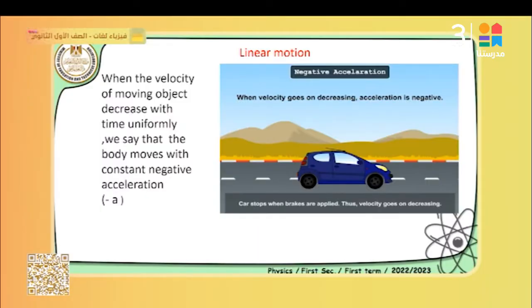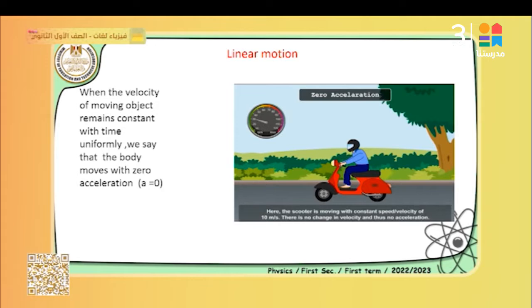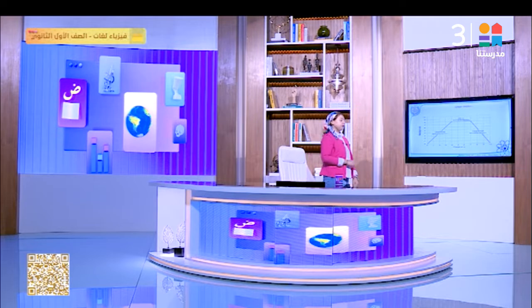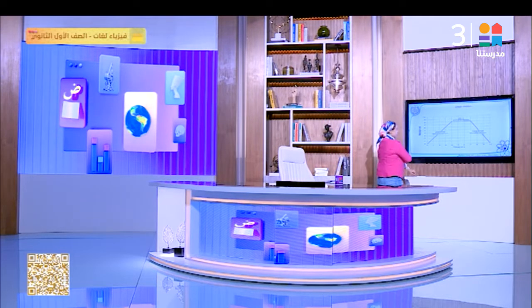Okay. In this case we say that the object, or the car, or whatever moving object, moves with negative acceleration. When we get to zero acceleration, when do we have zero acceleration? When there is no change in velocity. I don't have any change in my velocity, neither in its magnitude nor in its direction. Let's see how we can explain the three types of acceleration in the same graph.